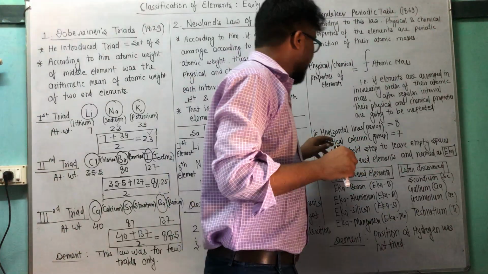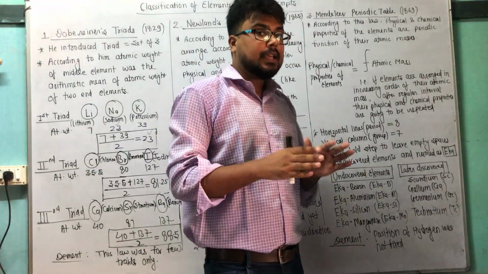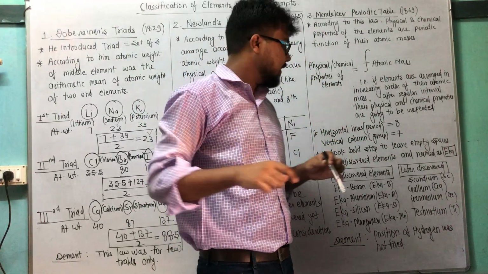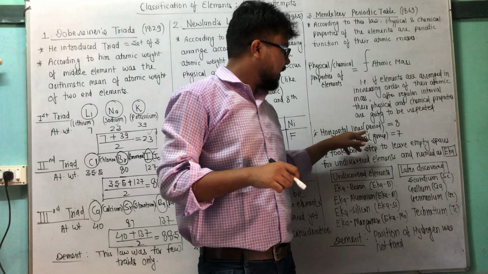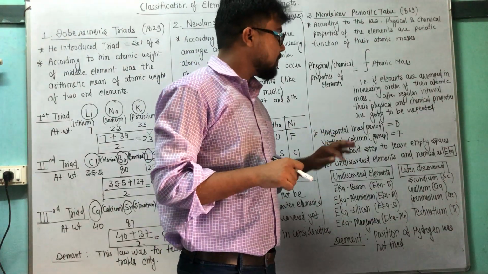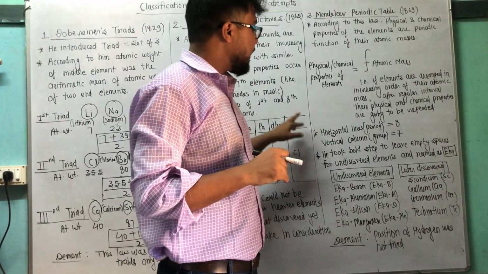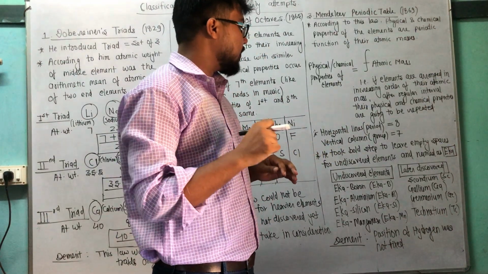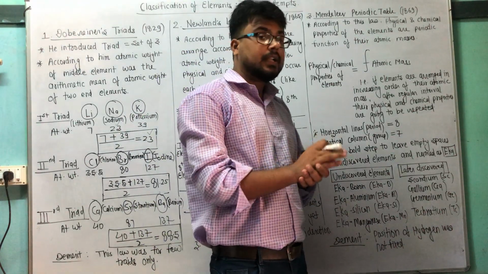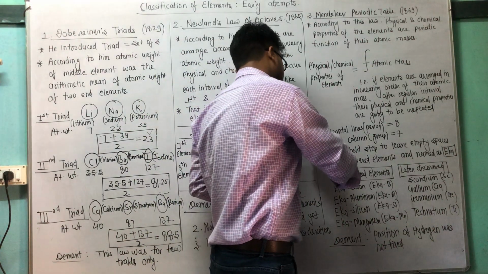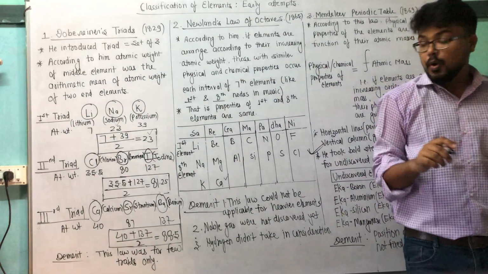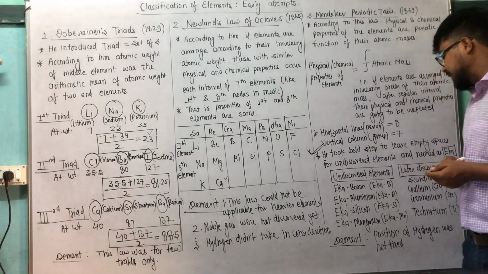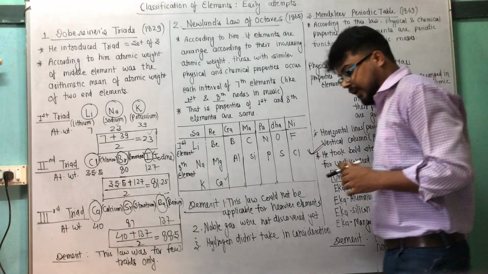So next, in the Mendeleev periodic table, he arranged elements horizontally and vertically. The horizontal line is said to be a period and the vertical columns are called groups. So in the Mendeleev periodic table, there are 8 periods and 7 vertical columns known as groups. He took a bold step. This line is very important. He took a bold step to leave empty spaces for undiscovered elements and named them Eka.